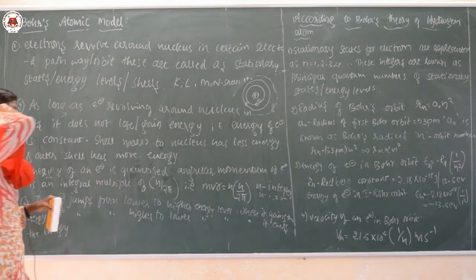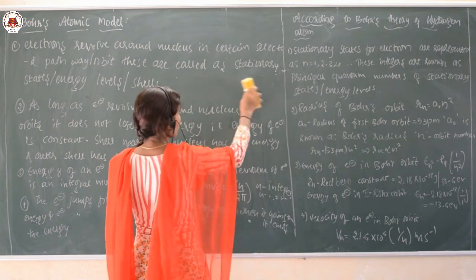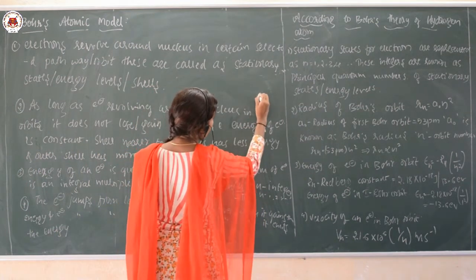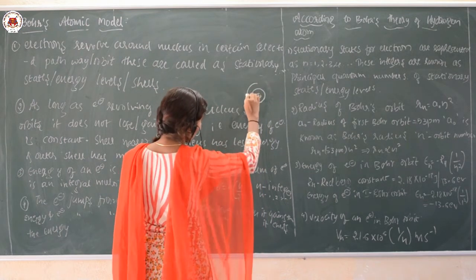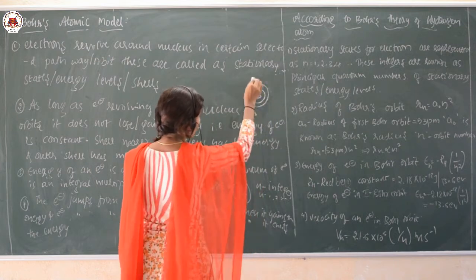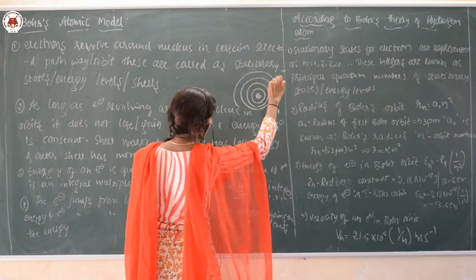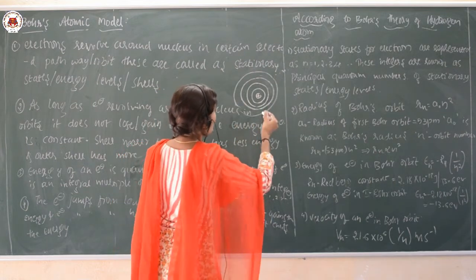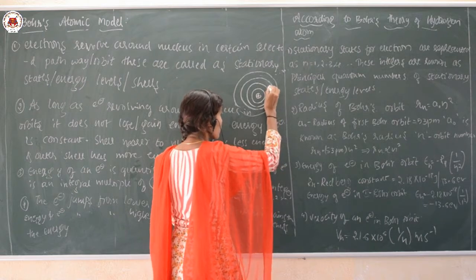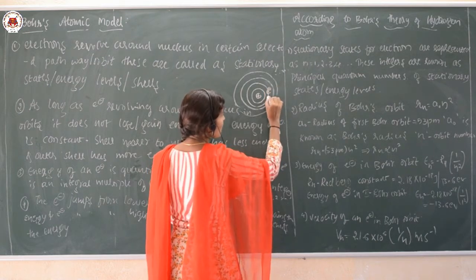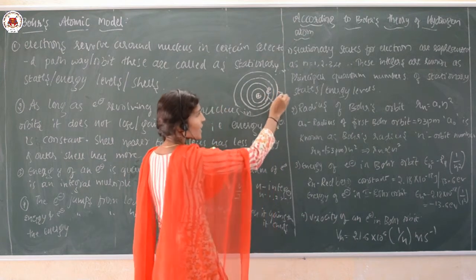Say here, suppose this is the nucleus and these are the orbits. Suppose an electron is here. When you consider the second and fourth orbit, this is the lower energy level and this is the higher energy level.